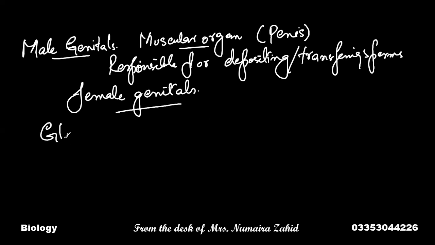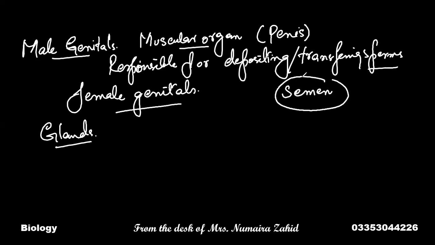What are the glands involved here? The sperms are not alone, they are present in a fluid, a liquid which is a mixture of mucus and other substances, which is called semen. Semen is the liquid and sperms, the mixture. The sperms are present inside the liquid that is called semen.